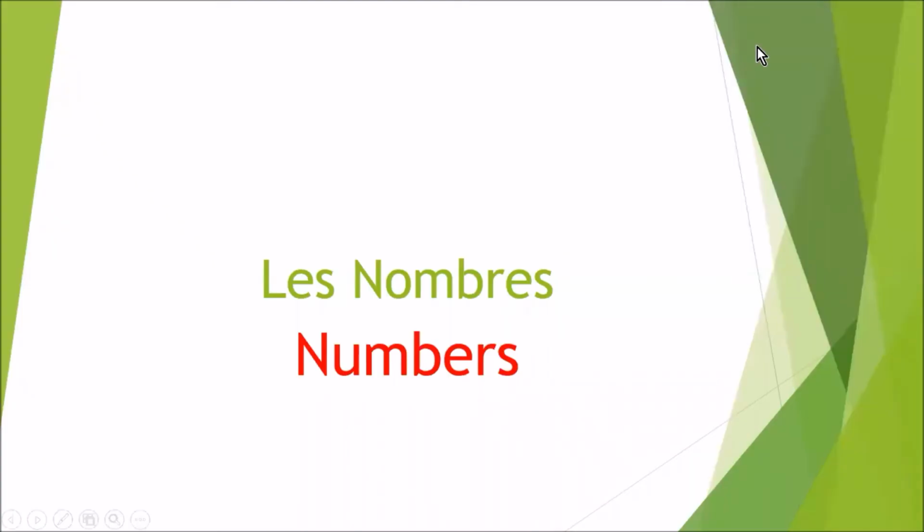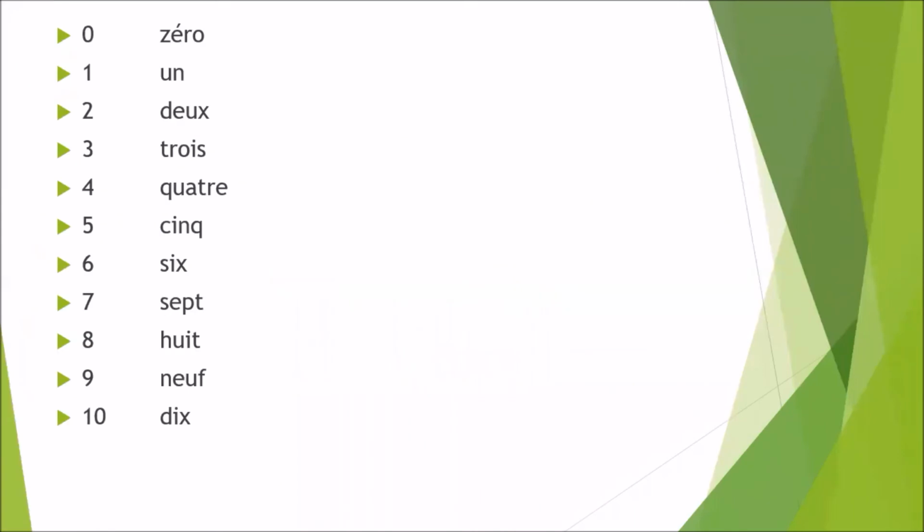Les nombres, numbers. Let's discuss numbers in this video with the pronunciation. First is zero, 0. Second is 1, un. 2 is deux, because E and U has the sound A, and the last consonant will not be pronounced.